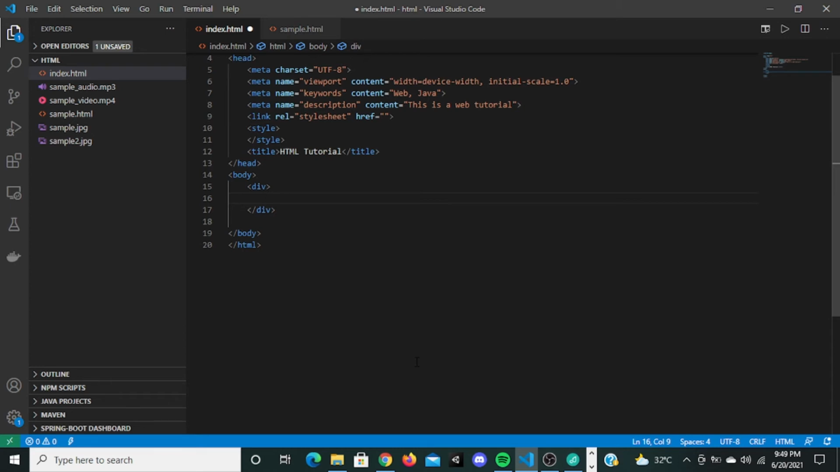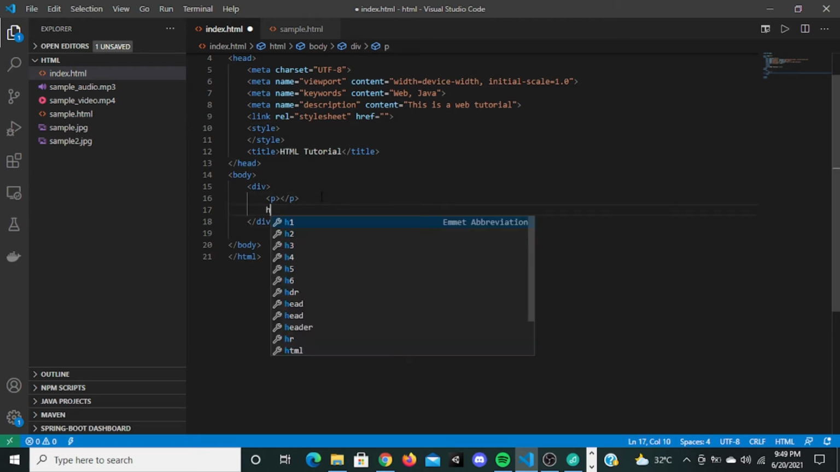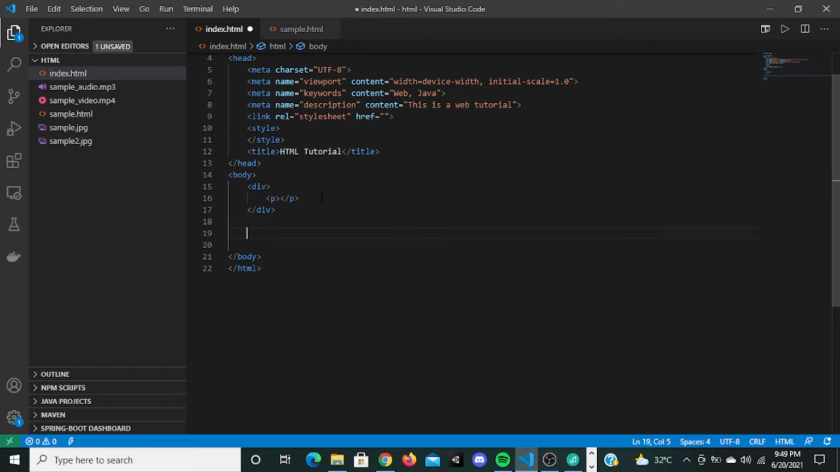You can use any tag inside this. You can use a paragraph tag, or an h1 tag right here. It doesn't make any difference. So a div is a block element. There's another element called span, which is an inline element. For example, if I give a div "hi", and I put another div here, "I am in a new line".